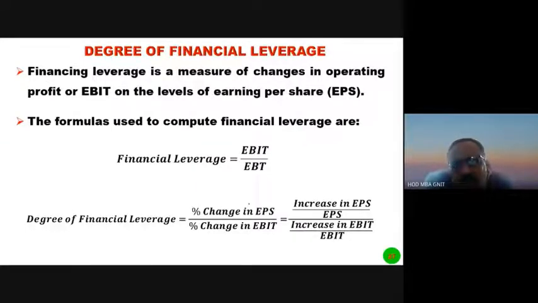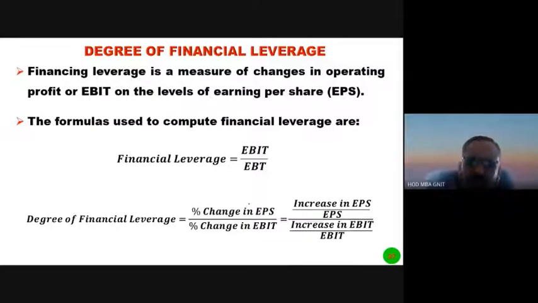The total profit after tax is divided by the number of shares to calculate earnings per share. So the degree of financial leverage is the percentage change in EPS by the percentage change in EBIT.